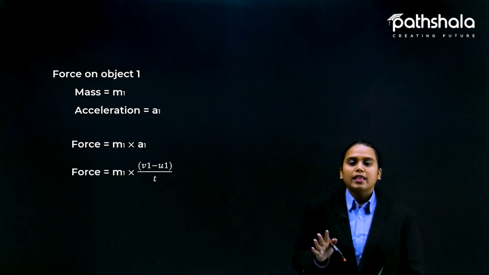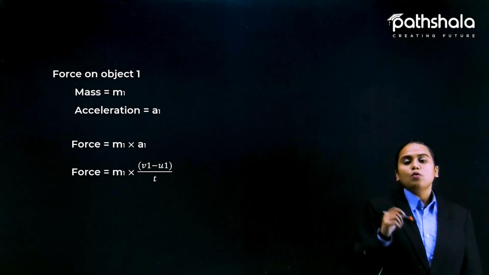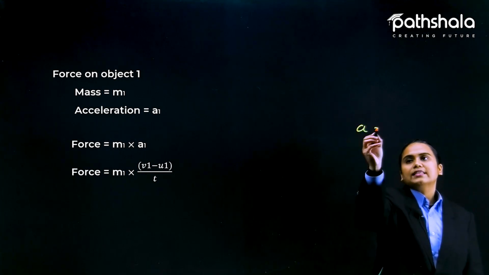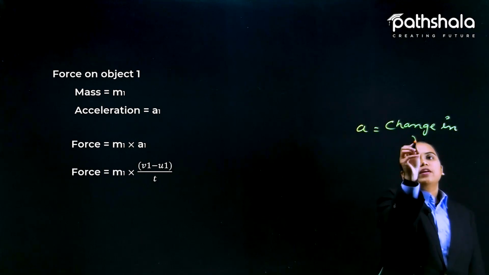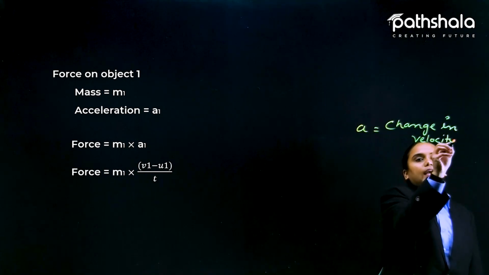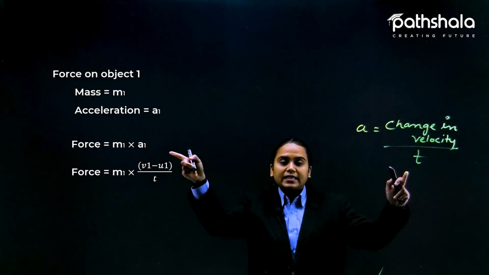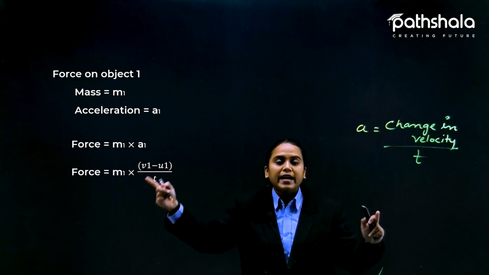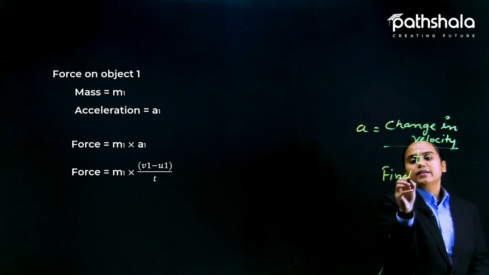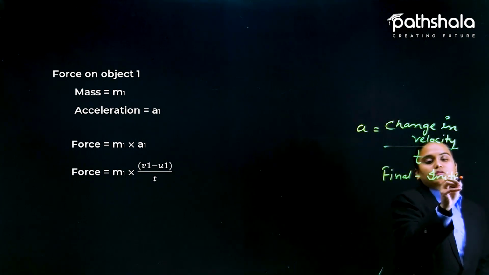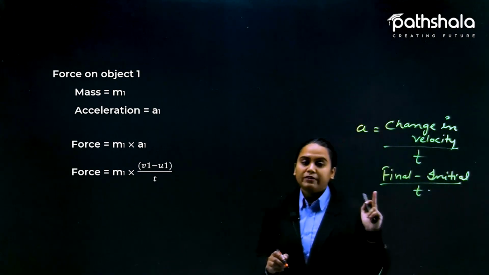Okay, that is true. Now force is equal to M1 times acceleration, and acceleration is equivalent to V1 minus U1 divided by T, because you know that acceleration is nothing but the change in velocity per unit time. Okay, this is what acceleration is. So in place of the acceleration, we have written here the final minus initial velocity divided by time. You know, students, that we have discussed this formula in the previous chapter.